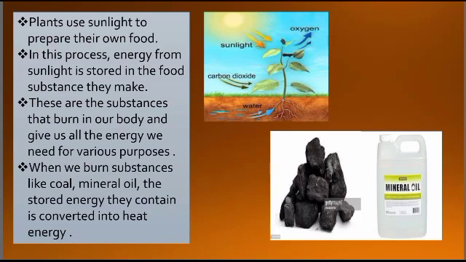Why? Because our body stores the food that we have consumed. If it is of good quality, without chemicals, without spraying insecticides and pesticides, definitely it is a healthy and nourished diet for our body, and this nourished diet is going to help us give energy to do different tasks throughout the day. When we burn substances like coal and mineral oil, the stored energy that they contain is converted into heat energy. That means these substances store energy, and when they are burned, it gets converted into heat energy.